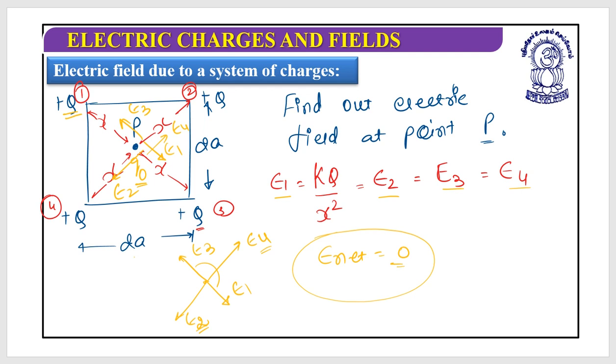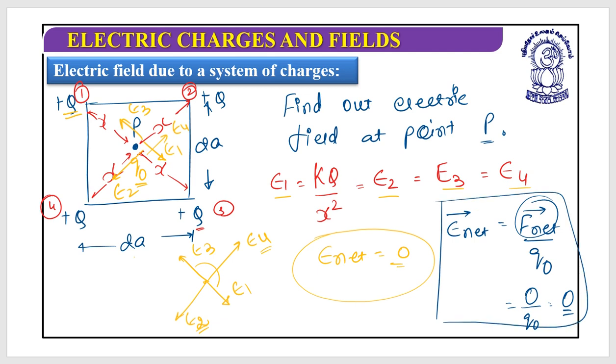One more approach that can be applied is E net equals F net divided by Q naught. If you remember F net, you can simply put it in, and this would be 0. That's all that is required. But for that you must remember that when the situation looks like this, F net would be 0. Why? Because all the forces have the same magnitude and all the forces are opposite in direction. Would it be okay? So let's try it down.